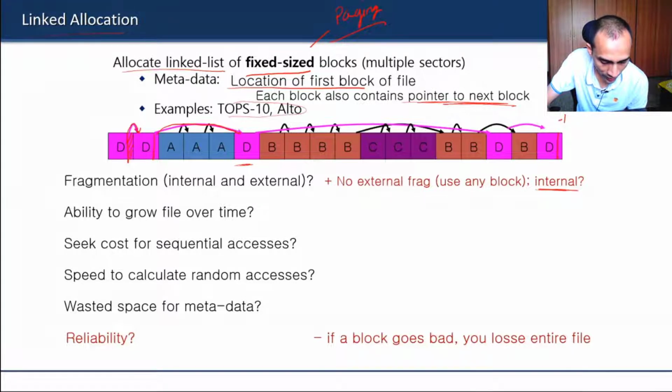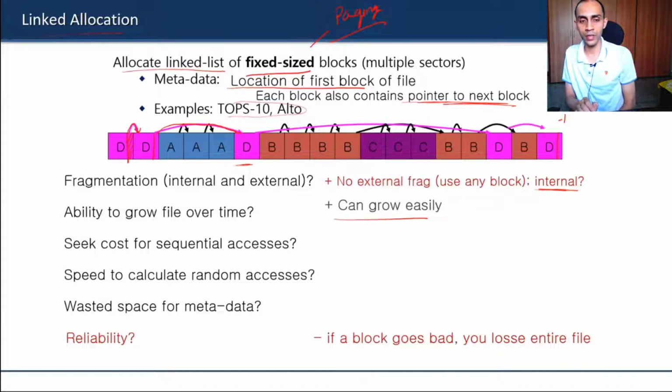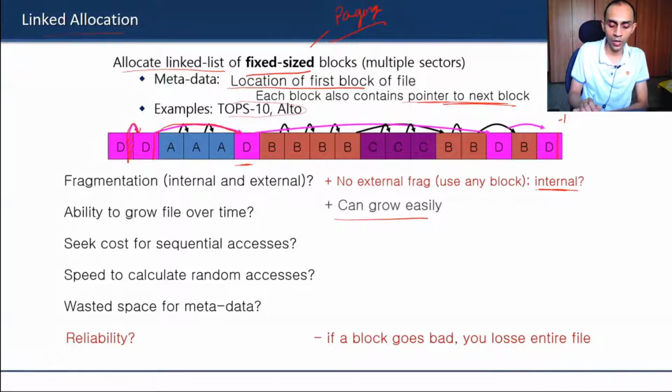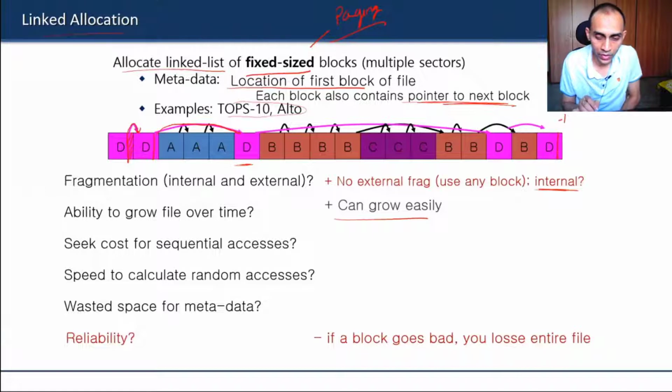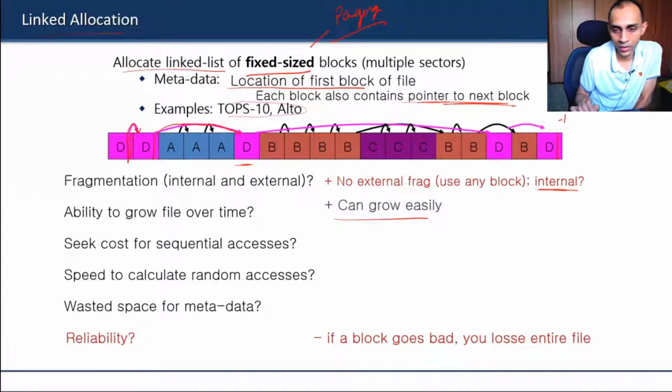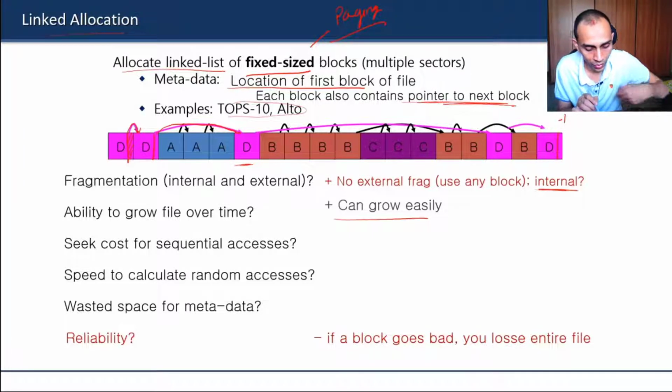But you can practically avoid the fragmentation problem and the management problem, and you can grow a file as long as you have a free block in your disk. So there is no limit from the software side in growing your file over time.